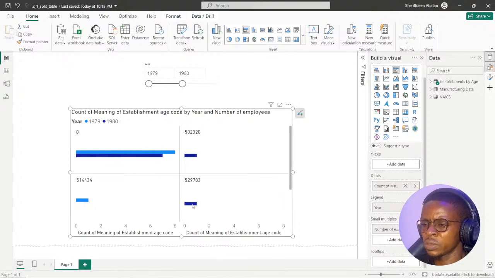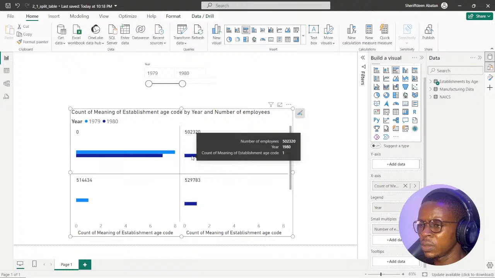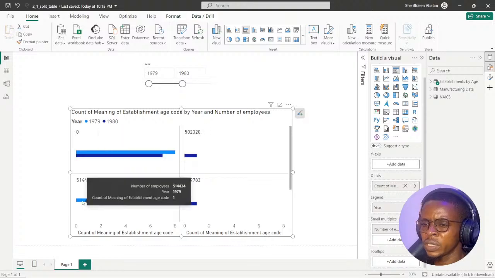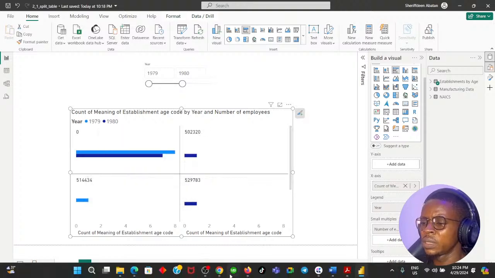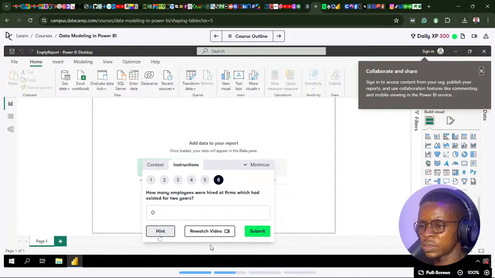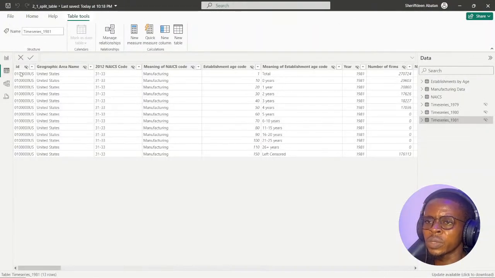Oh, okay, let me see. This is just 1 year. This is just 1 year. 7 years. 8 years. Probably the code means the number of years they've existed. If I put 0 there, let's see. That is wrong. Okay, let me go back to here.